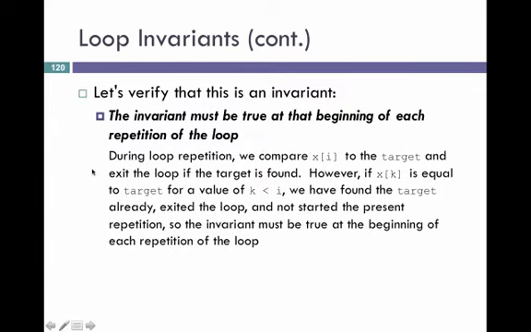Now, at the beginning of each repetition of the loop, we're comparing x sub i to the target during the loop, and we're executing if we found it. Now, if x sub k is equal to the target for any value of k less than i, we should have found the target earlier and exited the loop and not started the present repetition. So we argue that the invariant must be true at the beginning of each repetition of the loop, because we would have stopped earlier if it wasn't.